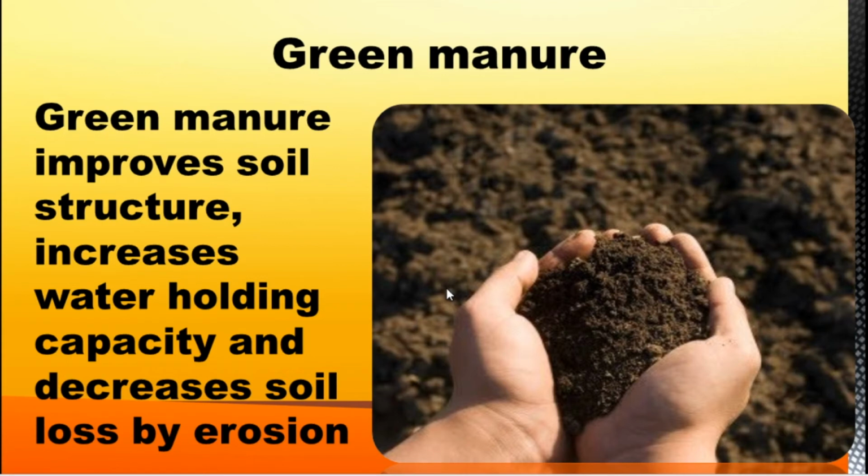So soil containing more nutrition or more manure will support the soil's water holding capacity, as well as decrease soil loss by erosion. It will stop the moving of the soil from one place to another, because it holds the soil very tight, as well as supporting the holding of water.